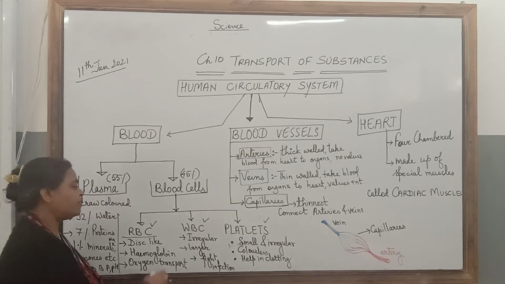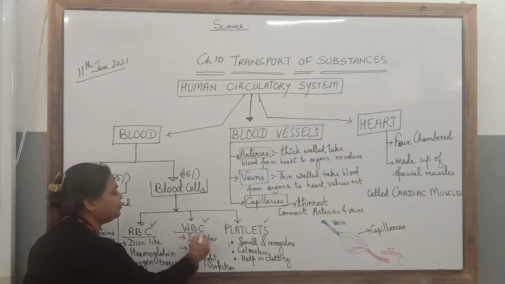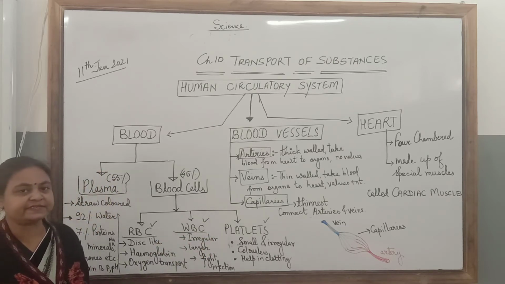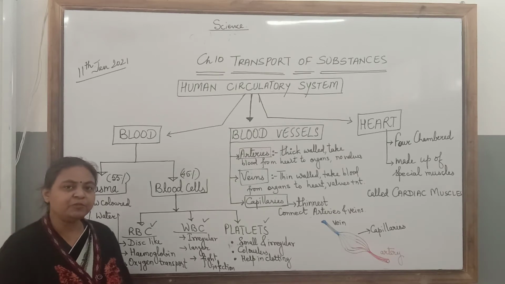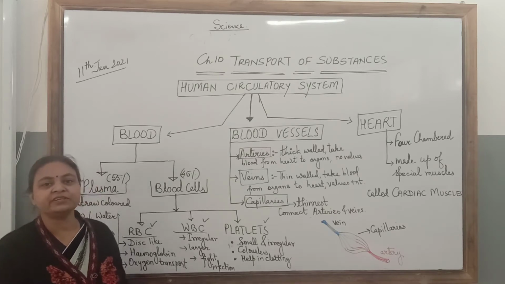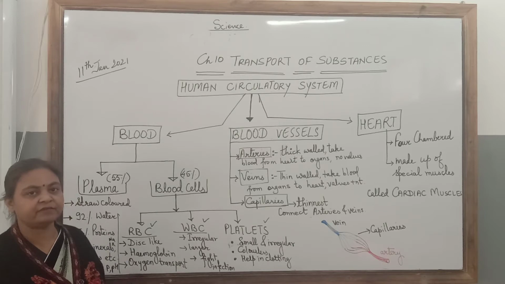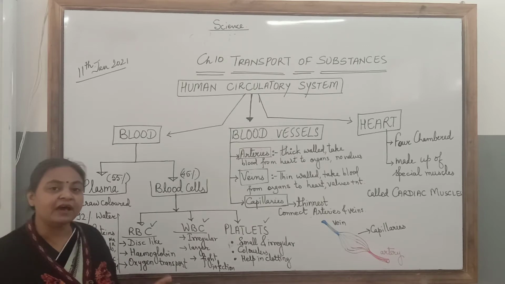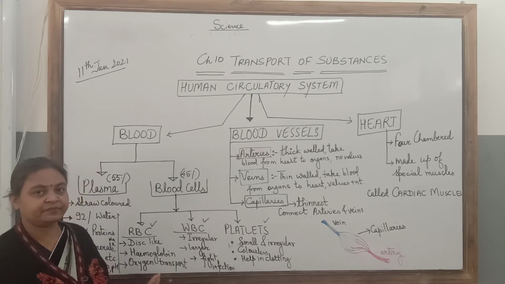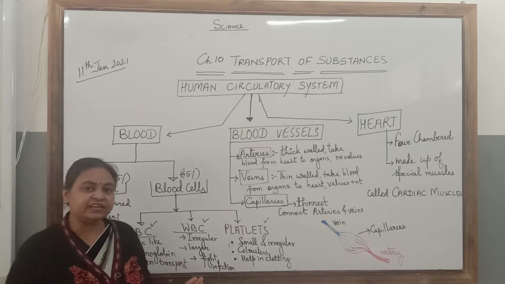Second type of blood cells are WBCs or leukocytes. WBCs, their shape is not fixed, they are of irregular shape, larger than RBC. The size is larger.